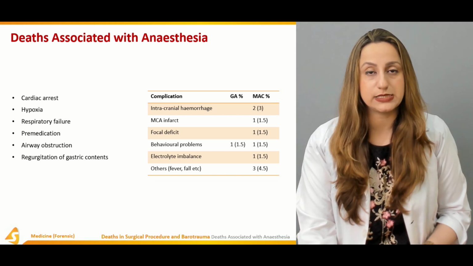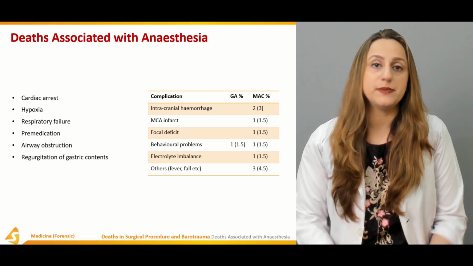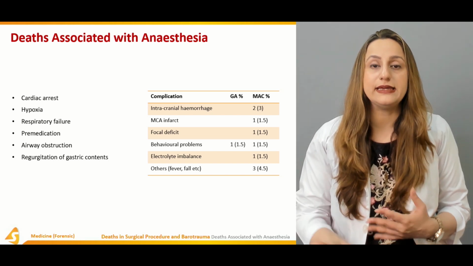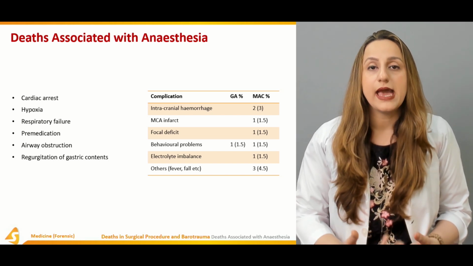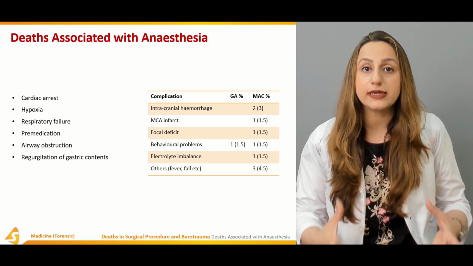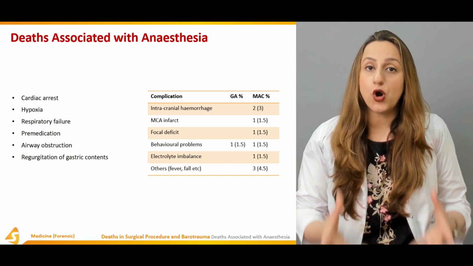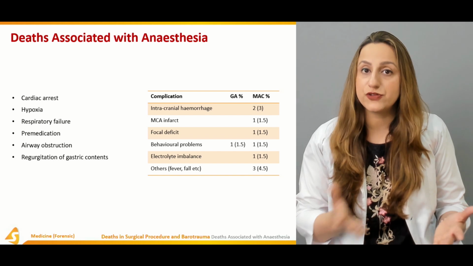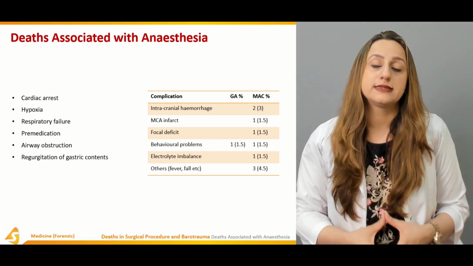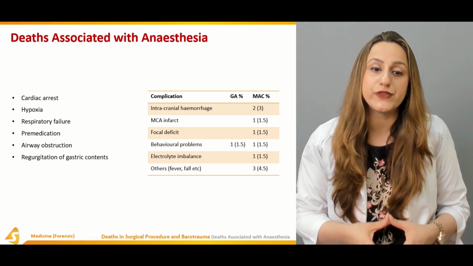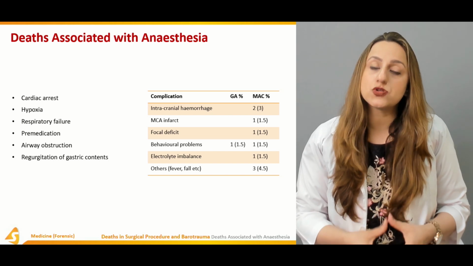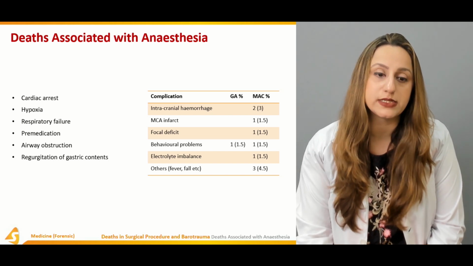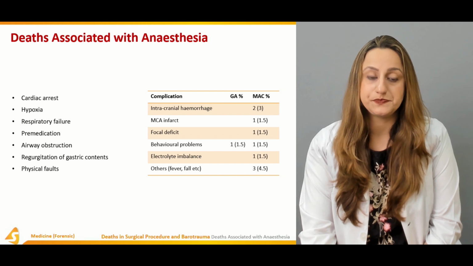Regurgitation of the gastric contents. It can be one of the causes, where the gastric contents are aspirated and found in the trachea or in the bronchioles on either side, and they can be sufficient evidence that it is the regurgitation of the gastric contents that proved to be fatal.